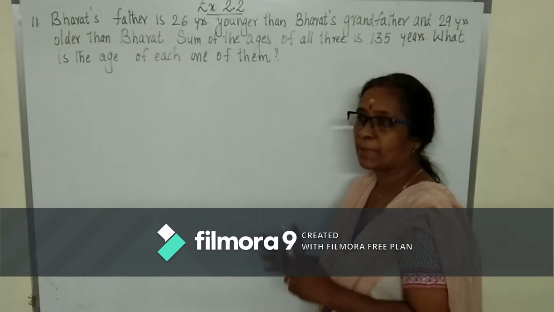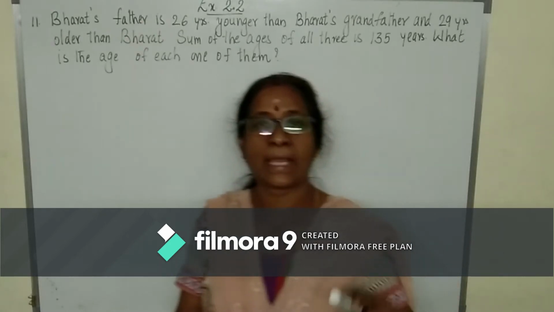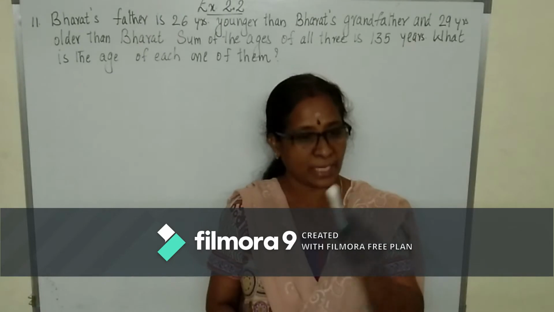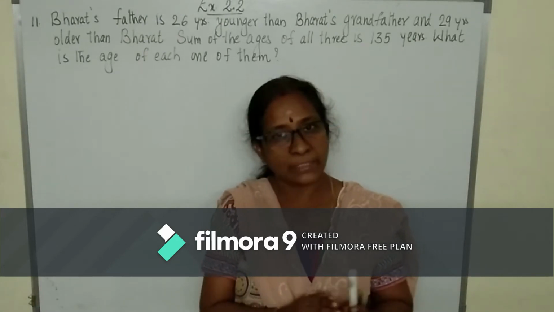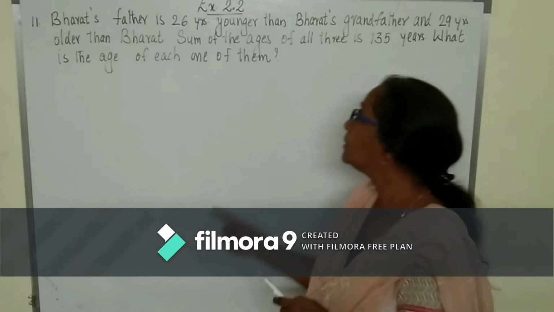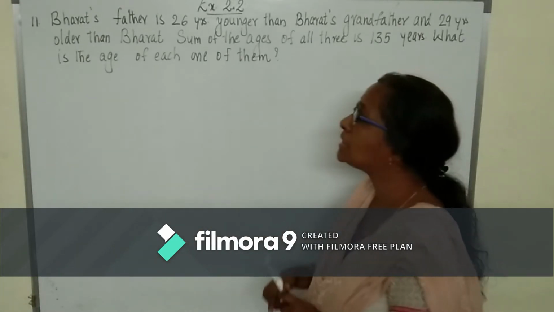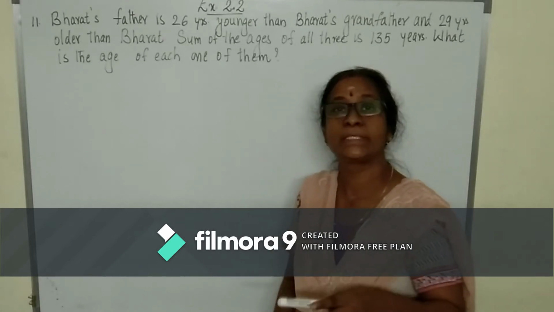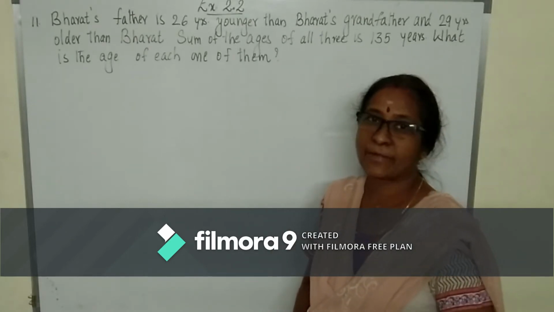You see here, Bharat's father and Bharat's grandfather. Here the link is Bharat's father. Bharat's father is how many years elder to Bharat? 29 years older than Bharat and 26 years younger than his grandfather.